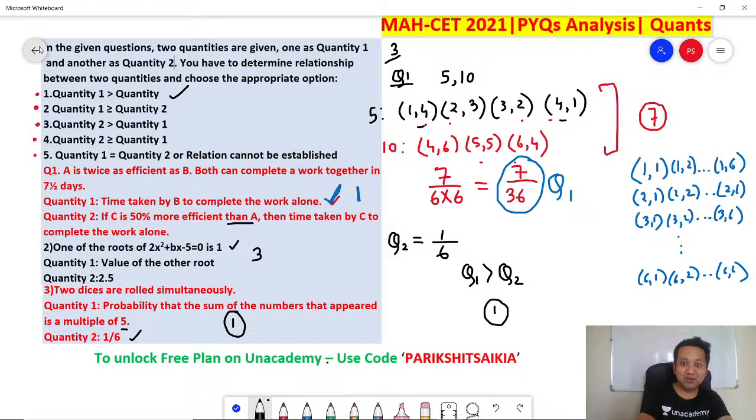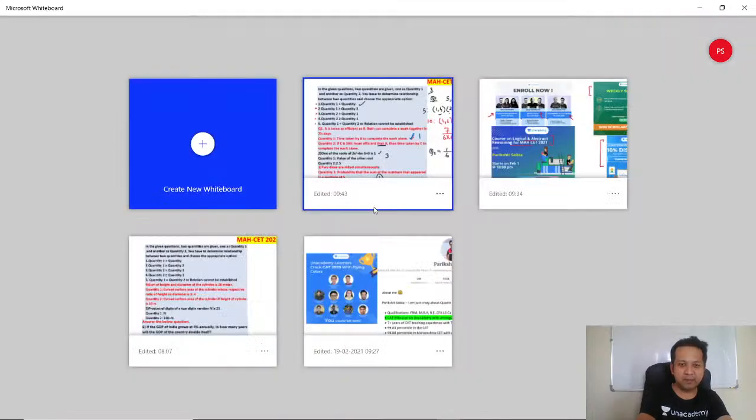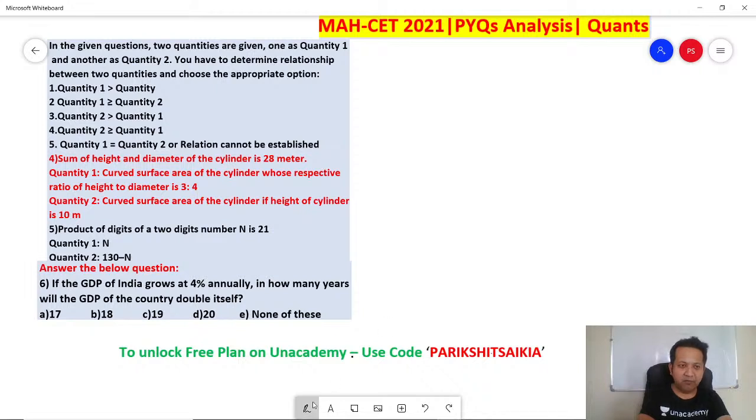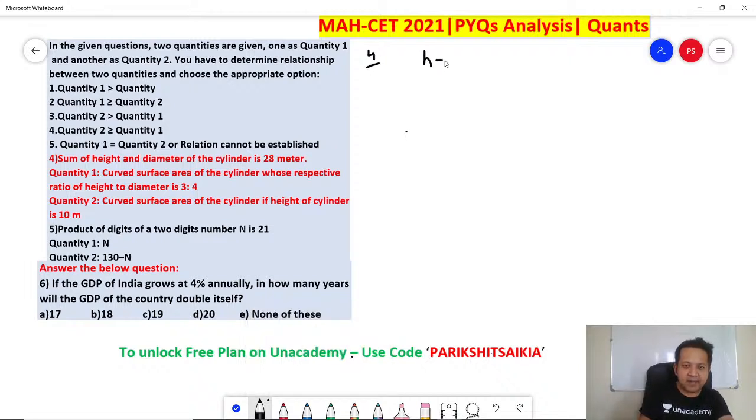Right? Let's go to the next one, number 4. Okay, let's take up number 4. The sum of the height and diameter of the cylinder is 28 meters. Okay, let's take this: height plus diameter of a cylinder is 28 meters.